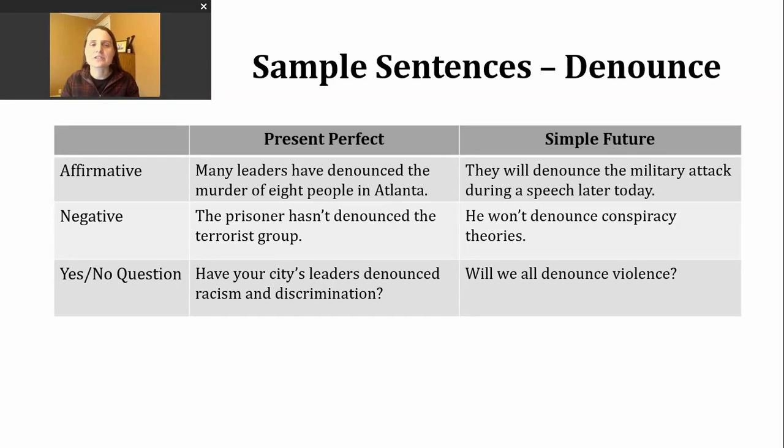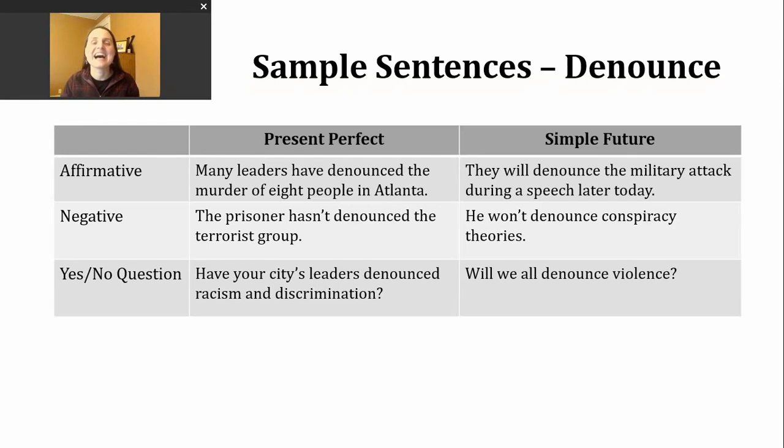Many leaders have denounced the murder of 8 people in Atlanta. So they have publicly shared this is evil and wrong. If you want to make a negative present perfect sentence, you need to insert not after have or has. You may hear some people use the contractions haven't or hasn't.